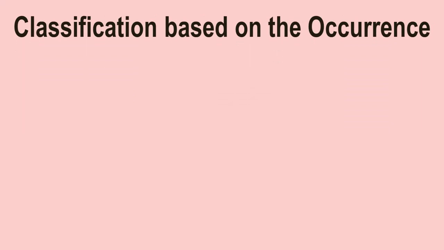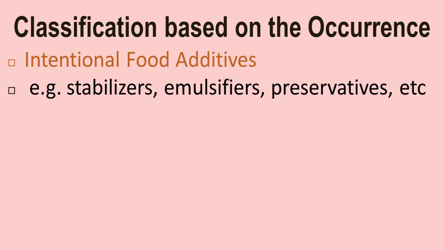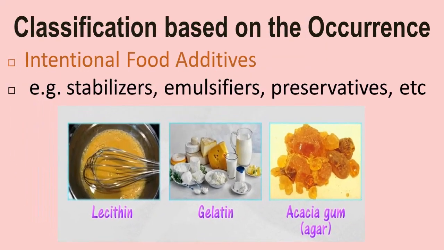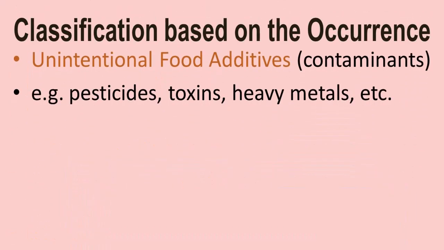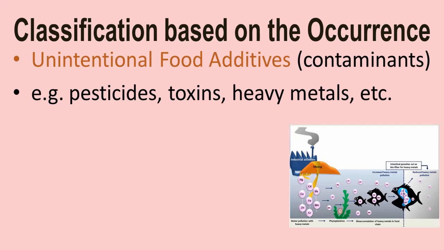Classification of food additives based on the occurrence. Food additives are classified based on the occurrence as intentional or unintentional food additives. Intentional food additives are deliberately added to the food. They serve useful functions, so they are beneficial. Example: stabilizers, emulsifiers, preservatives, etc. The second one, unintentional food additives or contaminants. They find their way into food accidentally and cause health hazards, and also spoil the food. Example: pesticides, toxins, heavy metals, etc.